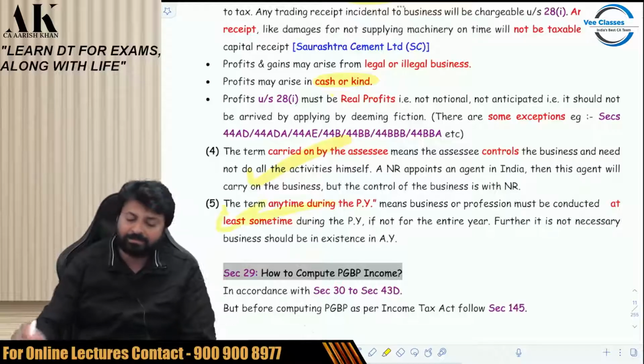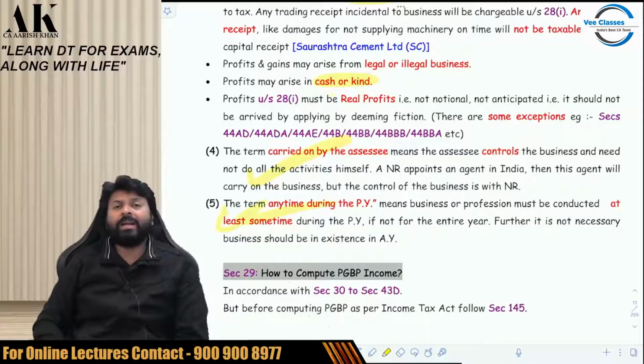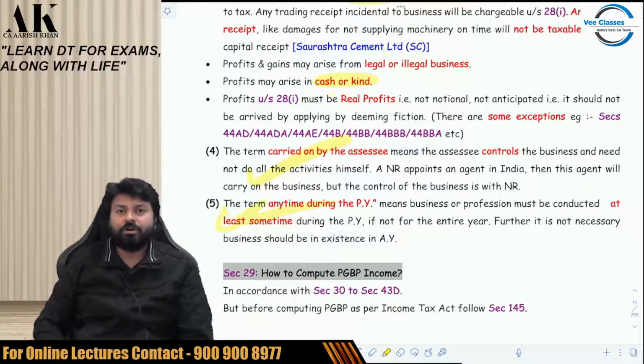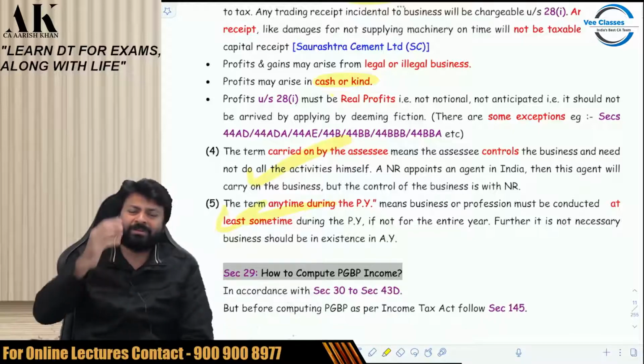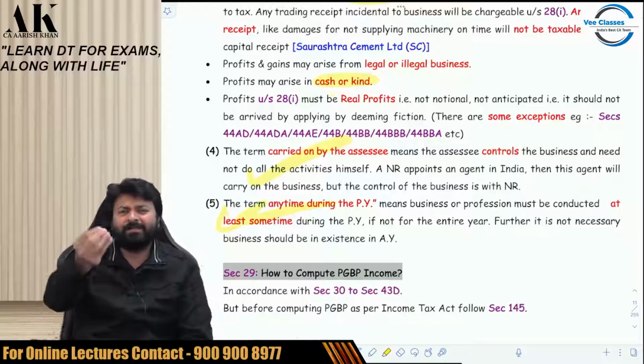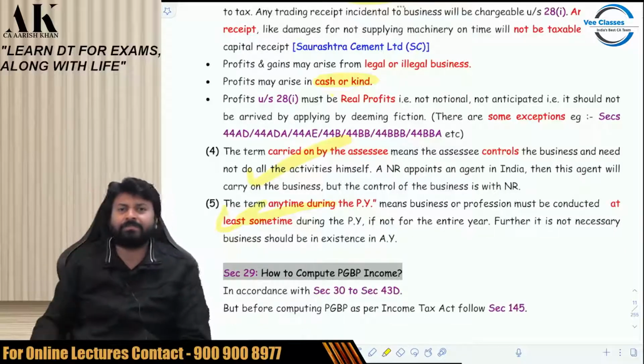And last but not least, it should be carried out at any time during the previous year. So business should not be carried out for the whole year. It should not be carried out for 365 days. It should be carried out for some time during the previous year. Even if it is done for some time during the previous year, it is sufficient.